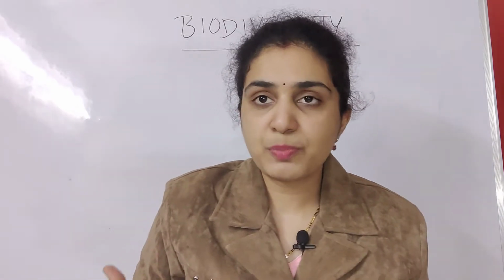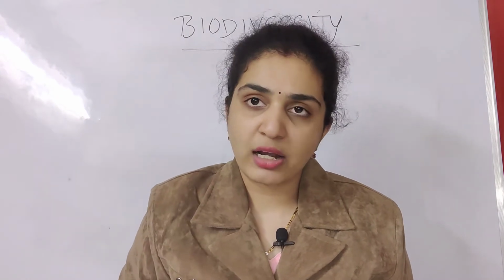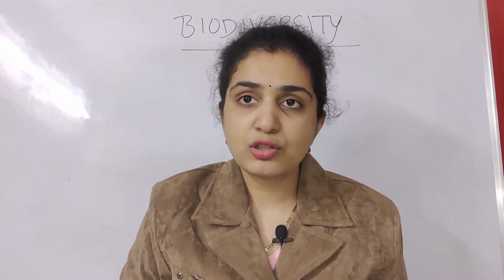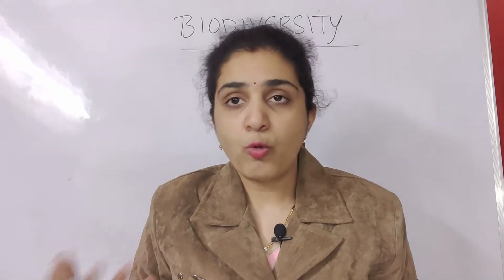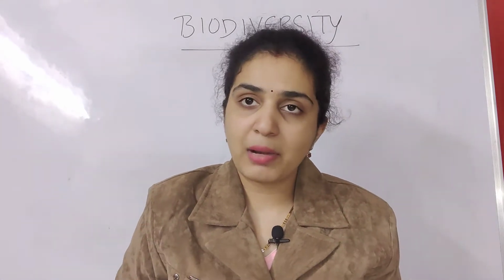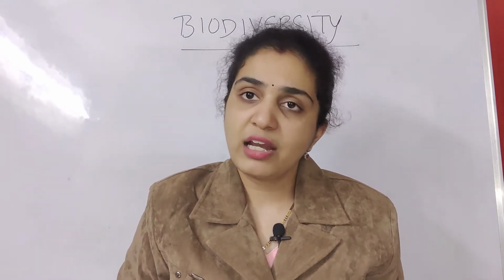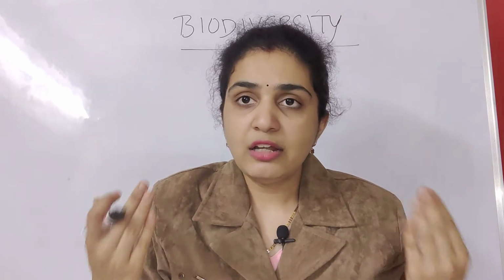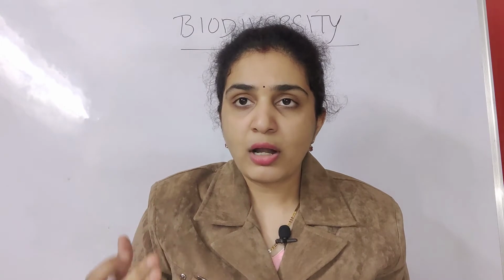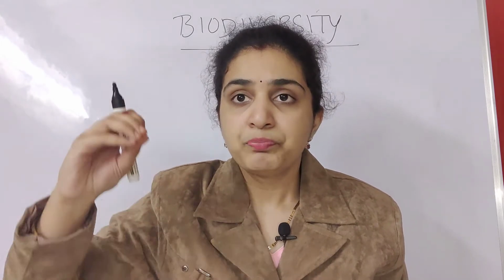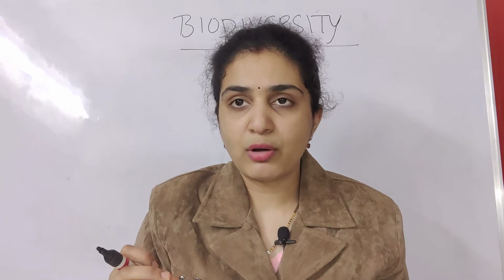What is biodiversity? It means the varying richness of species, and it is associated with various levels of organization. We started slowly with how many species are present, how many are animal species, how many are plant species. About 70% are animal species only, and only very few, about 22%, are plants. Then we started the different types of biodiversity called genetic biodiversity, ecological and species biodiversity. So many terms we have seen related to that.